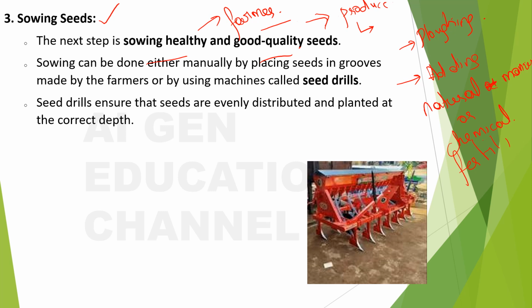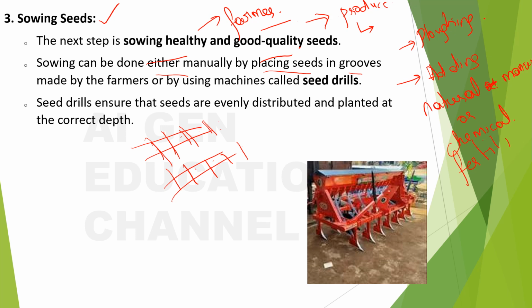So sowing can be done either manually by placing seeds in the grooves made by the farmers, or by using machines called seed drills. They will make some grooves like this, and in the grooves they will place the seeds at an appropriate distance. You know that, right? If all the seeds are clustered in one place, they will struggle to get enough space, and eventually they won't be successful in their development into the plant. So the adequate distance has to be maintained, and this will be ensured by the farmer.